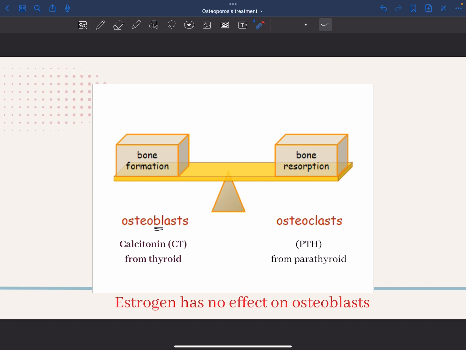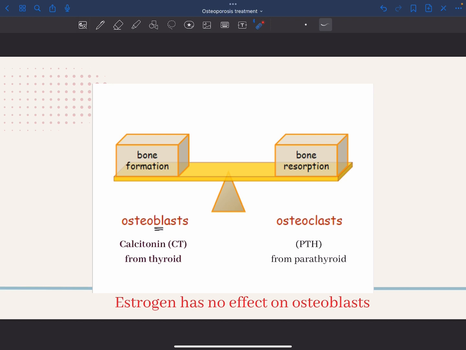Our bone is in a state of remodeling, so we will always have osteoblasts and osteoclasts. Both of them are important. Osteoblast activity is maintained or enhanced by a hormone called calcitonin, which is released from the thyroid gland, whereas parathyroid hormone will enhance the activity of osteoclasts. So we have hormones for osteoblasts and osteoclasts, and it's important to understand this because it will help us understand the pharmacological strategies later on.